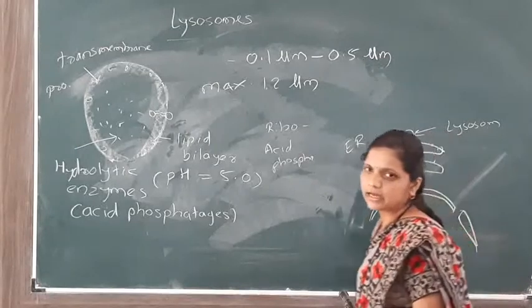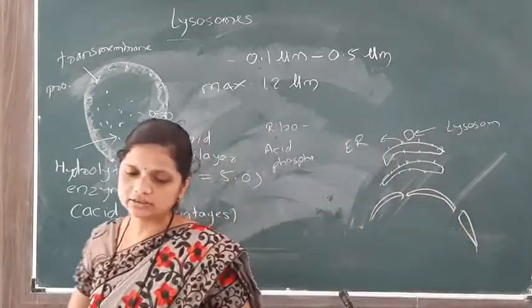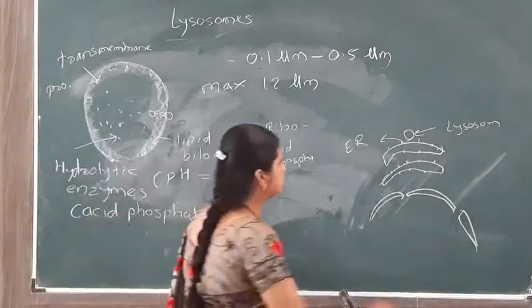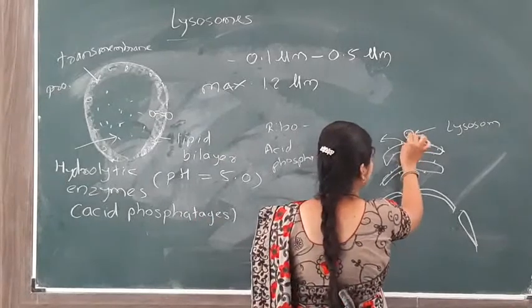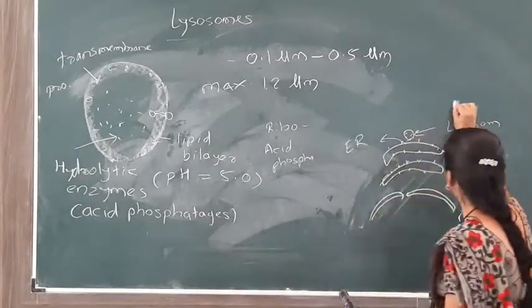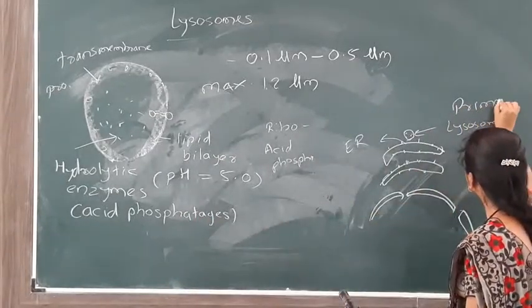By rupture of the ER, the lysosome is formed, and this first formation of lysosome is called the primary lysosome,